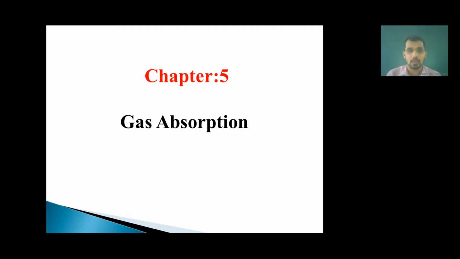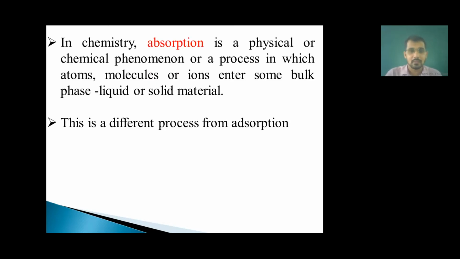But in adsorption, whatever substance is accumulated over the surface is known as the adsorbate, and whatever substance we are using for the accumulation is known as the adsorbent. Means in easy language, absorption is a bulk phenomenon and adsorption is a surface phenomenon. In chemistry, absorption is a physical or chemical process in which atoms, molecules or ions enter some bulk phase of the liquid or solid material.